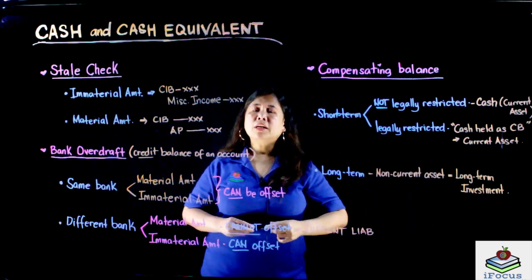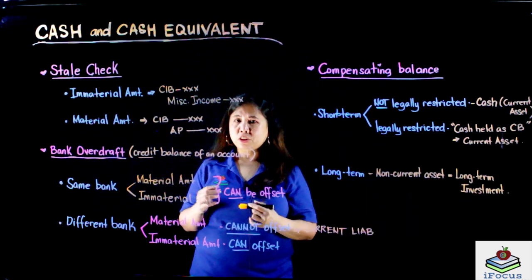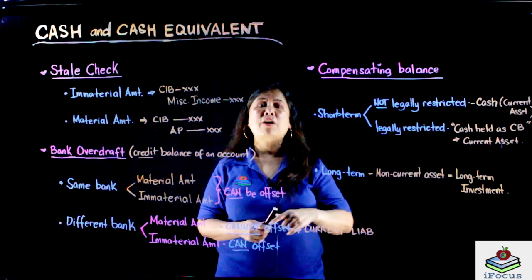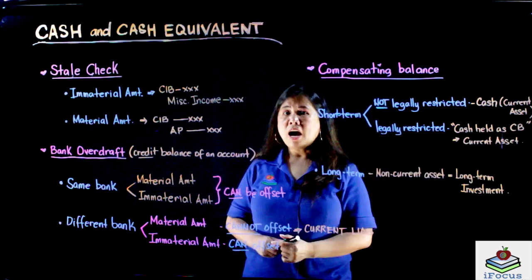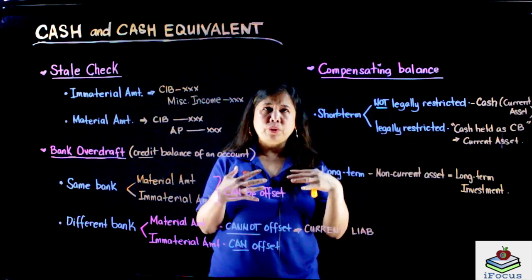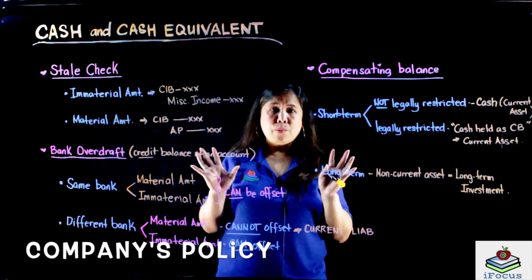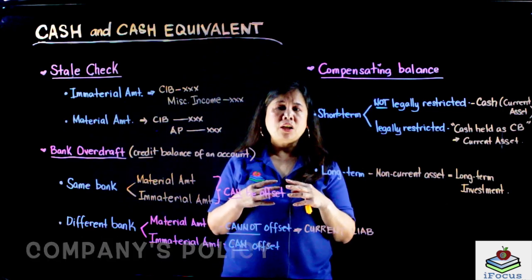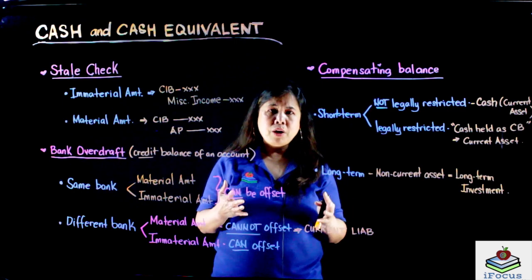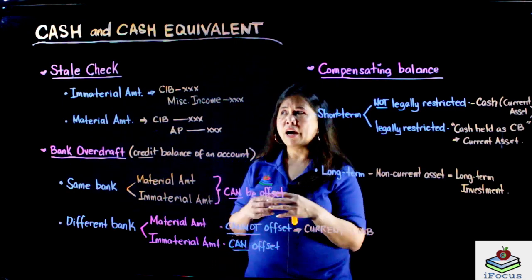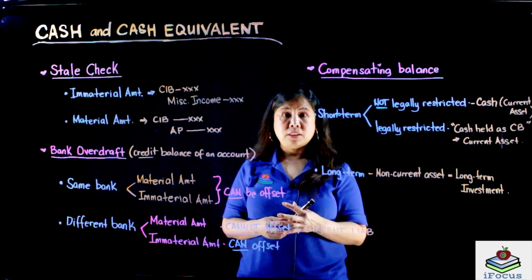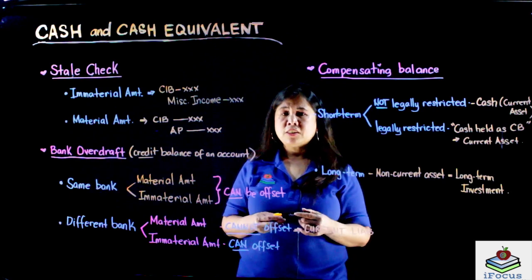Alright? So, ganito ang ating stale checks, bank overdraft, at compensating balance. Ang stale checks, depende yan sa policy ng company. Pwedeng magiging stale checks na siya after 3 months, but generally 6 months is considered as stale checks.